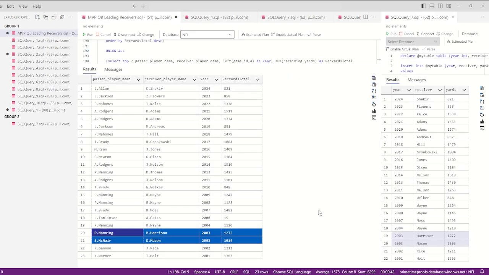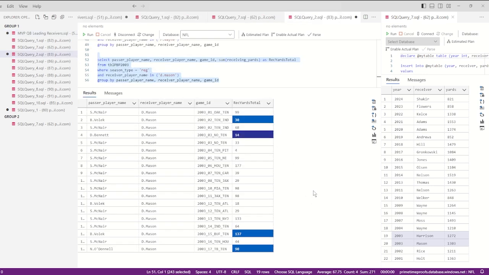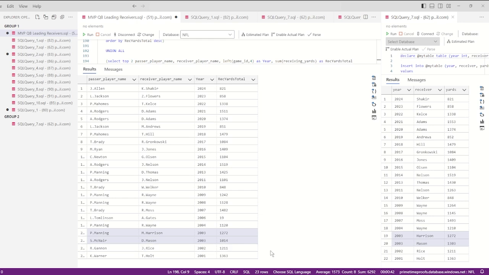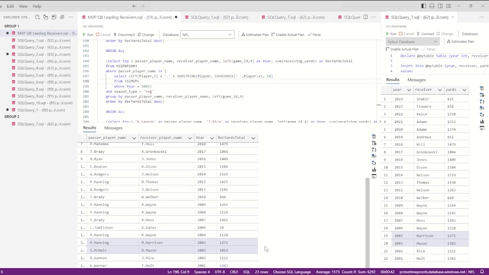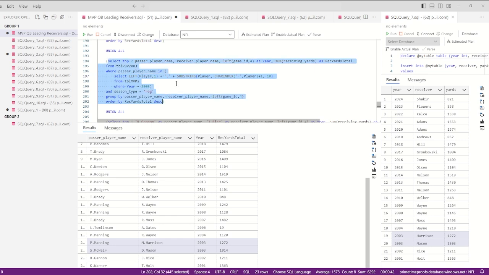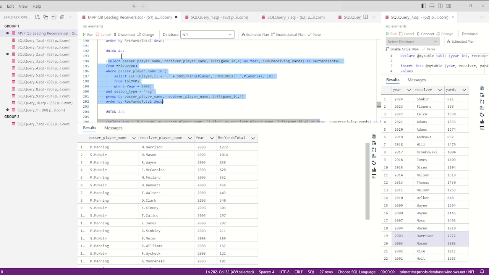Now let's take a look at the unique scenario in 2003 where Peyton Manning and Steve McNair shared the MVP award. Harrison's yards are accurate, but Mason's yards are a little bit off. Mason's yards from backup quarterbacks add up to 271, which is in fact the difference between 1,014 and 1,303. To get both co-MVPs in the same query for the same year, all that we would have to do is change top 1 to top 2. Since both MVPs are already in the subquery list, this main query should return the MVPs' leading receivers. And temporarily moving top 2, we can see that that is the case.